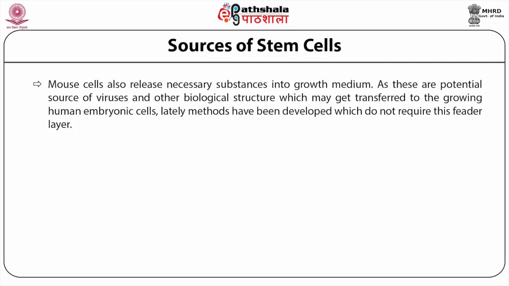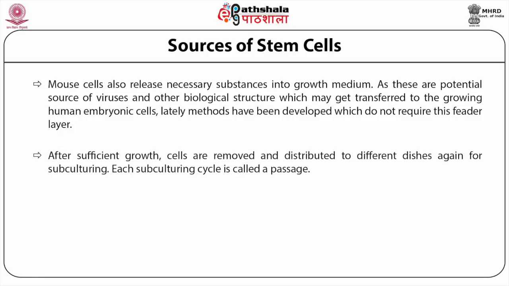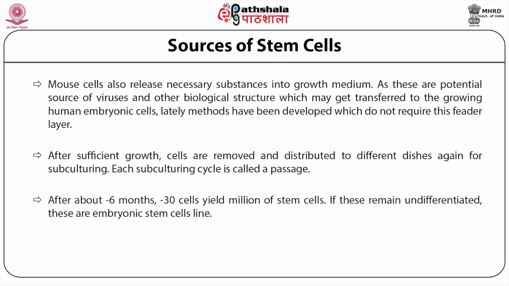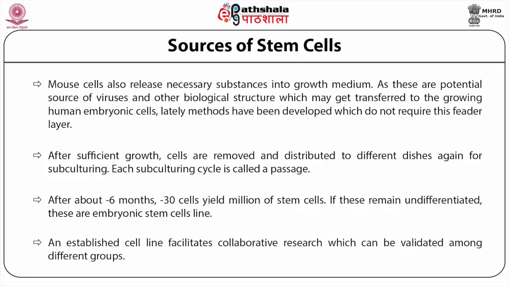After sufficient growth, cells are removed and distributed to different dishes, again for subculturing. Each subculturing cycle is technically called a passage. After about 6 months, the 30 cells yield millions of stem cells. If these remain undifferentiated, these are embryonic stem cell lines. An established cell line facilitates collaborative research which can be validated among different groups.